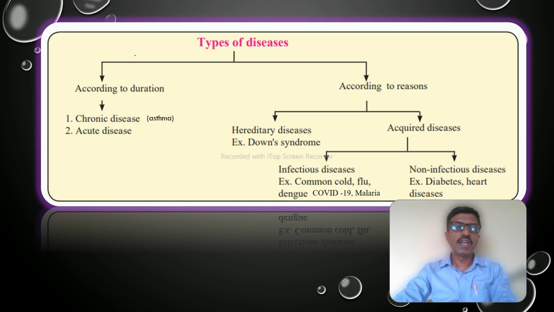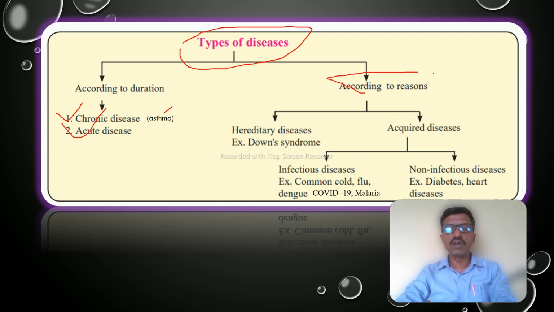Then again, there are main types of disease. According to the duration, there are two types: chronic disease, like asthma, or acute disease. According to the cause, diseases have some types, like hereditary disease, for example Down syndrome. Then acquired disease, like infectious diseases, for example common cold or flu, dengue, COVID-19, malaria.